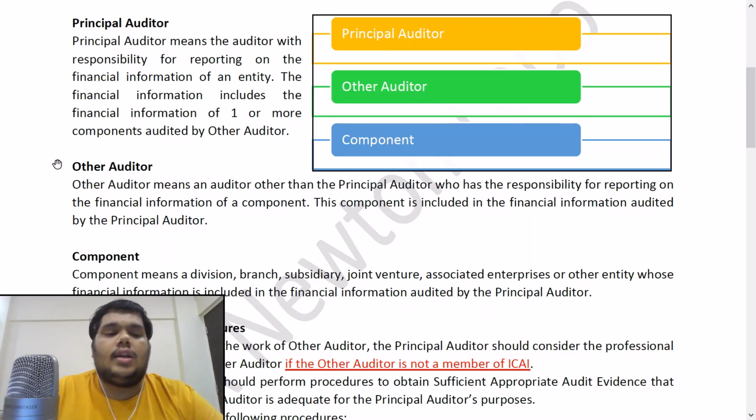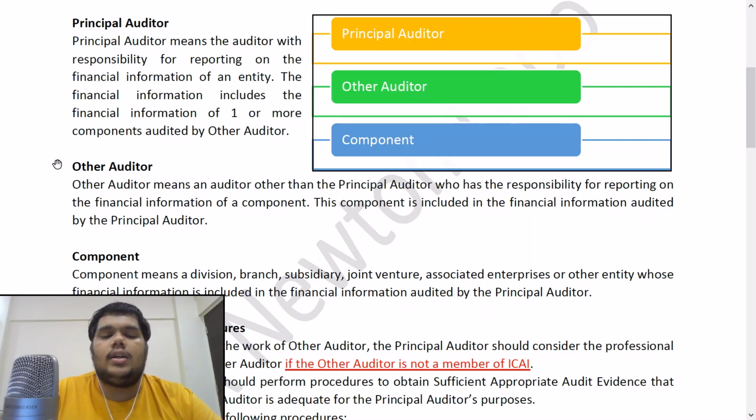Second definition, other auditor. Other auditor means an auditor other than the principal auditor who has the responsibility for reporting on the financial information of a component. This component is included in the financial information audited by the principal auditor. So if you've seen the principal auditor definition and the other auditor definition, the second point is the same. The first point is only different.